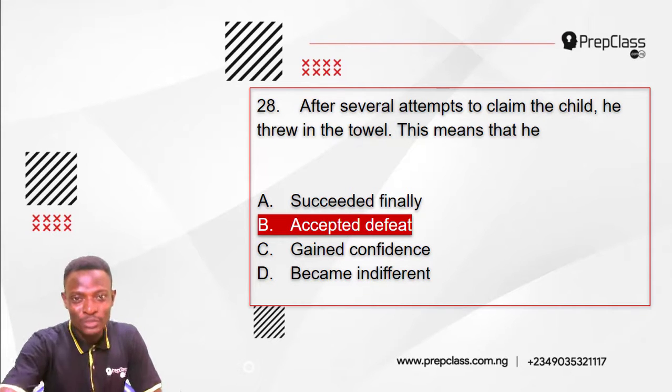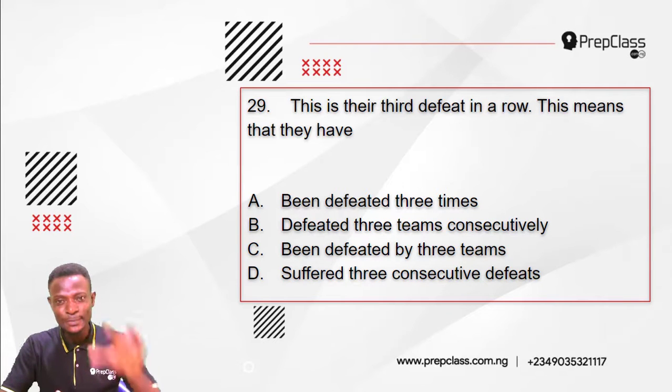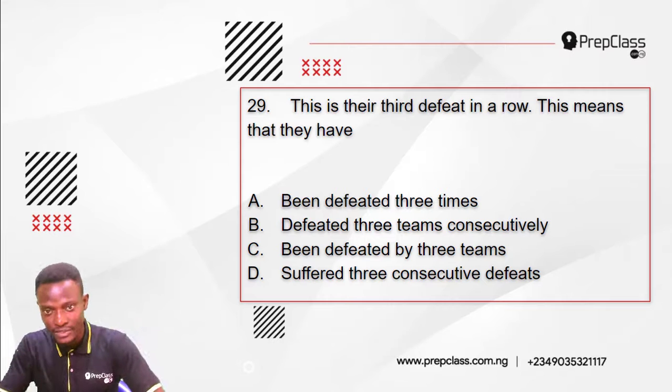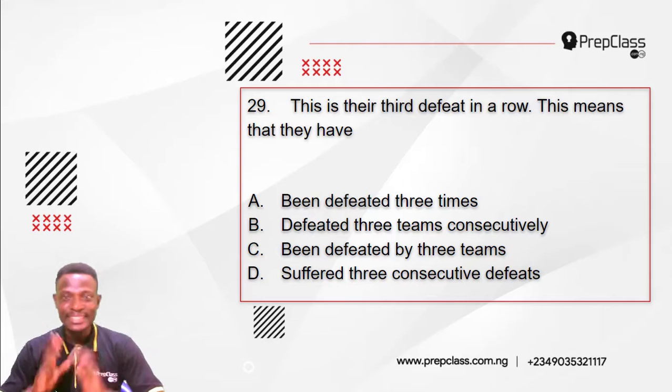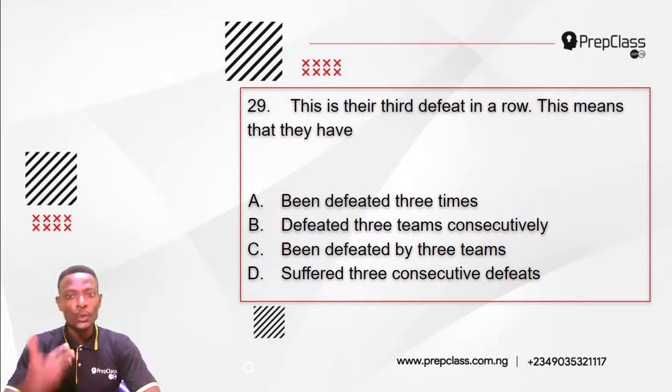Alright, moving on, question 29. Remember, we had to select the option that has the most appropriate interpretation for this sentence. Question 29 reads, this is their third defeat in a row. This means that they have A, been defeated 3 times. B, this means that they have defeated 3 teams consecutively. C, this means that they have been defeated by 3 teams. D, this means that they have suffered 3 consecutive defeats. This is their third defeat in a row. What does this mean?